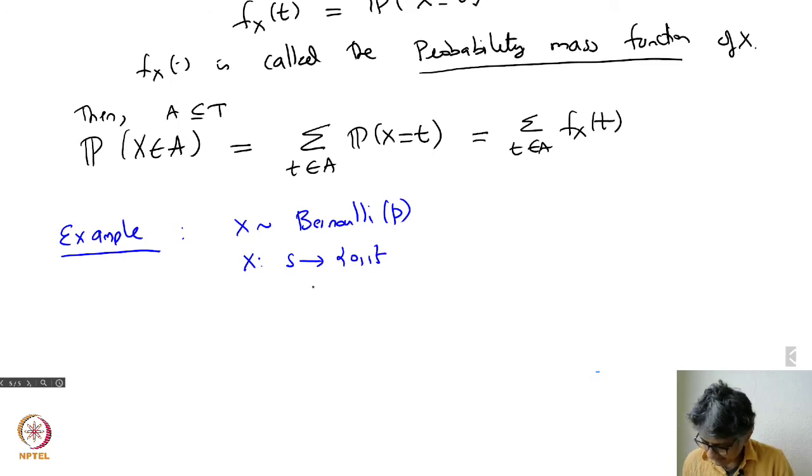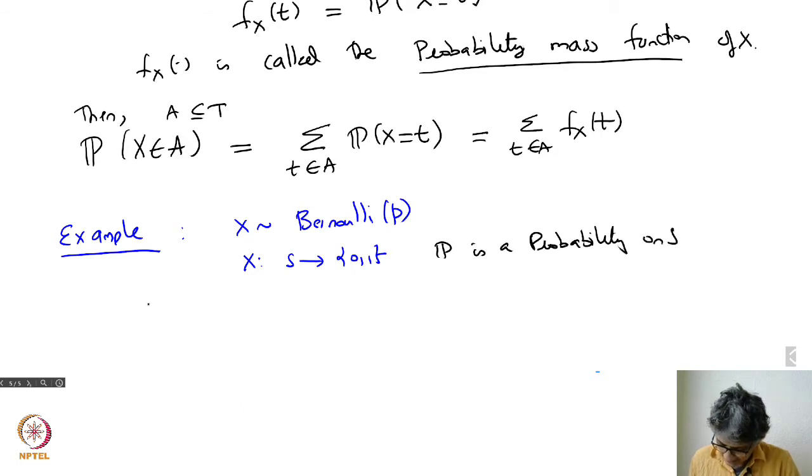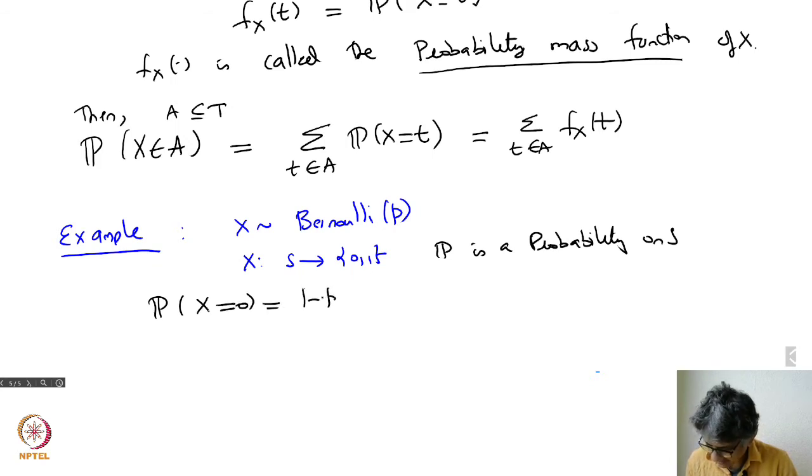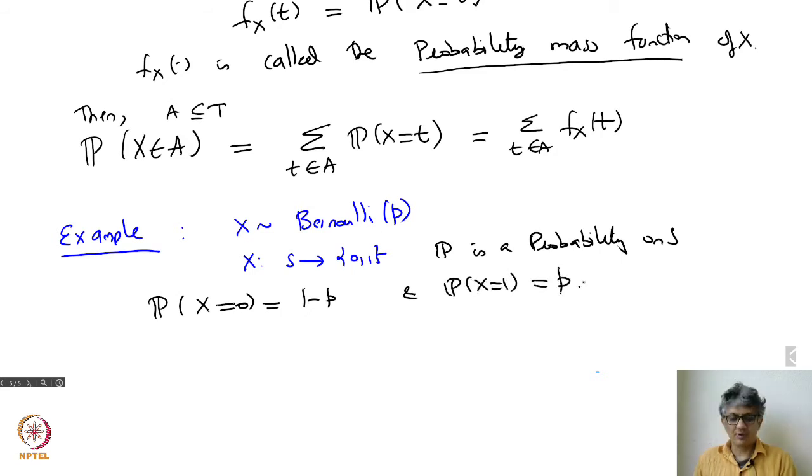The sample space you don't worry about, and P is a probability on S. Then the chance that X is equal to 0 is going to be 1 minus p, and the chance that X is equal to 1 is going to be p. This is what I would call my Bernoulli random variable.